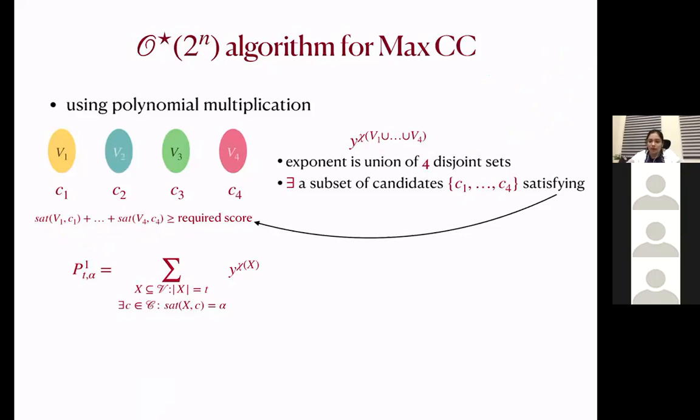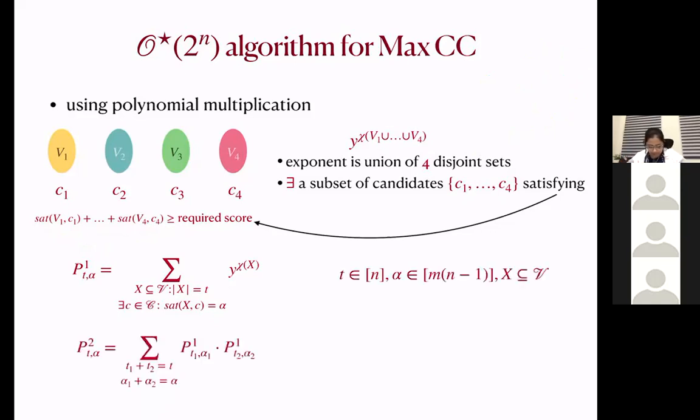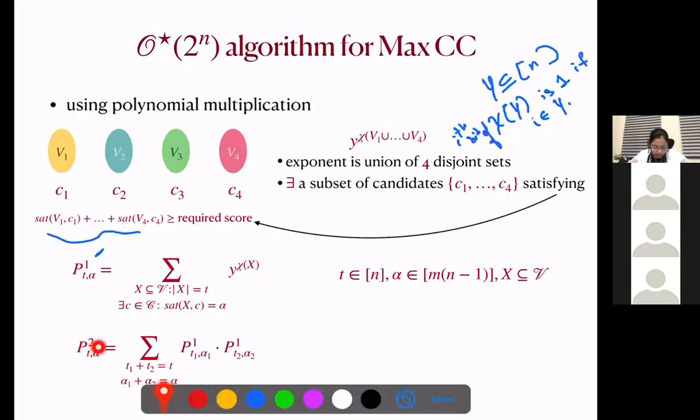Now let's construct a polynomial for two sets. So here in P t alpha 2, we denote that we are going to talk about two disjoint sets. And the union of those sets contains t elements, and we will have two candidates such that total satisfaction from these two sets is alpha. So to construct this polynomial, we split t into two parts, t1 and t2, and alpha into two values, alpha 1 and alpha 2. And then we take the multiplication of the polynomials P t1 alpha 1 and P t2 alpha 2.